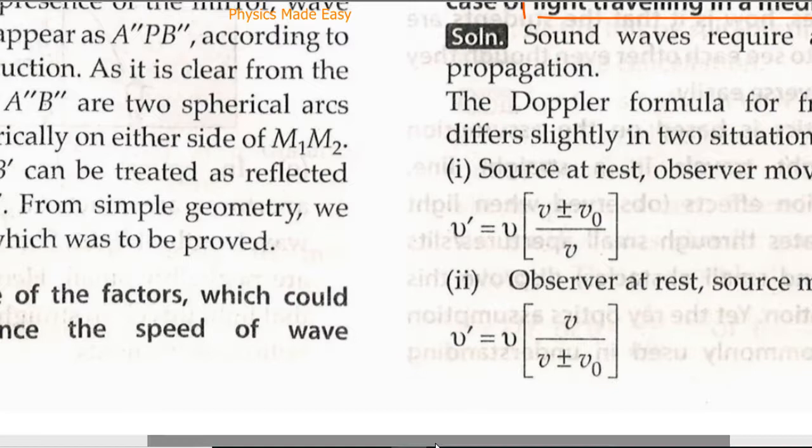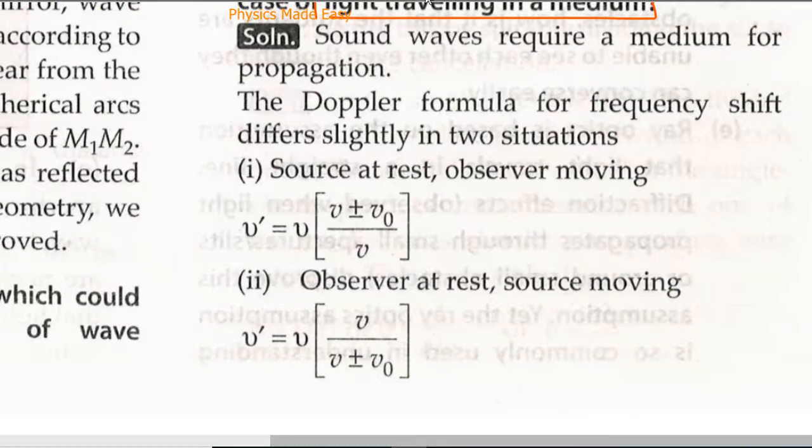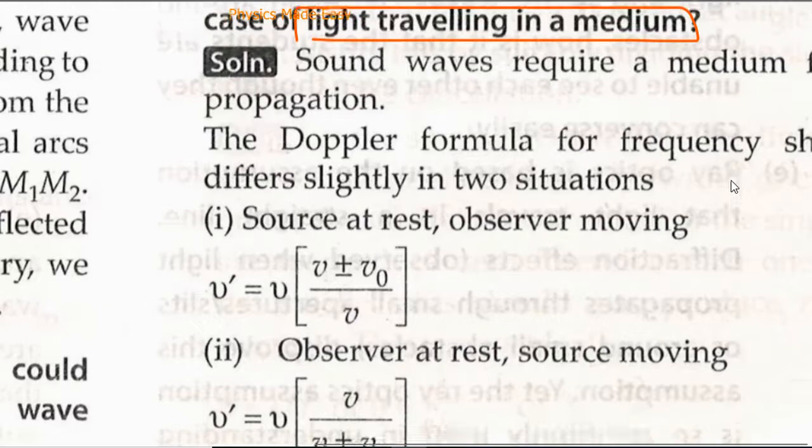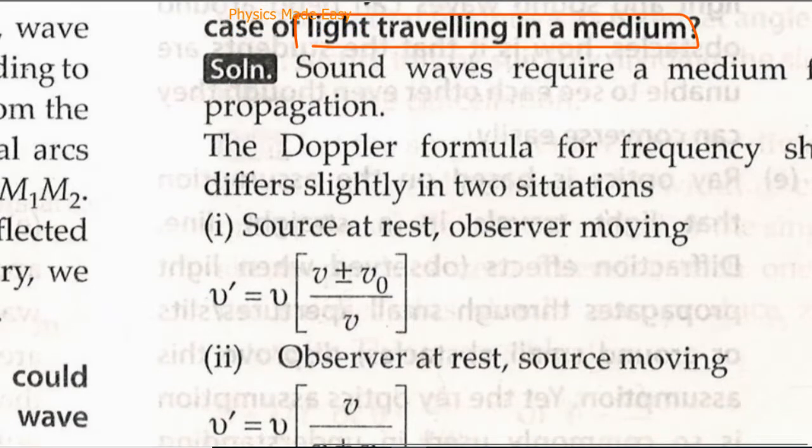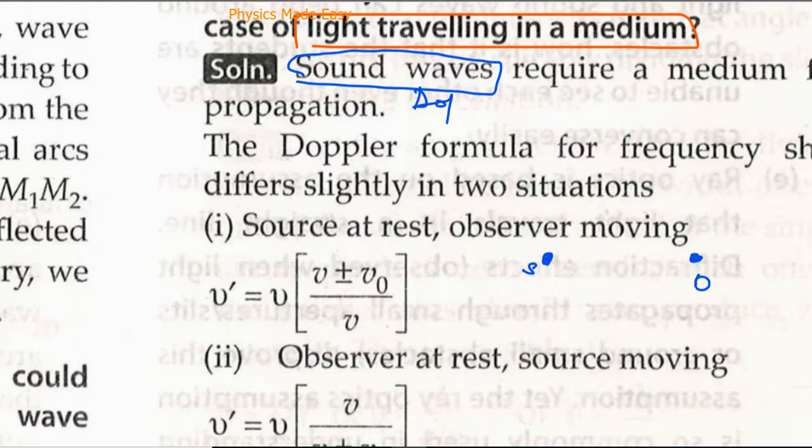And let me make it focused. This is Doppler's formula for sound. This is for sound waves. Note it down. This formula is for sound waves. This case is when the source is at rest, and the observer is moving. This is the source and this is the observer, and it is moving with velocity VO.